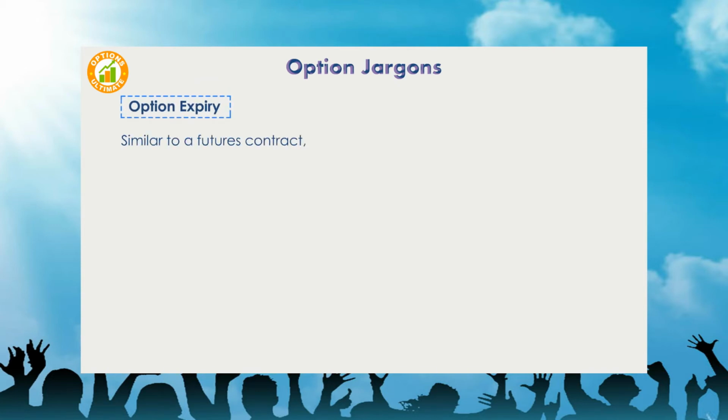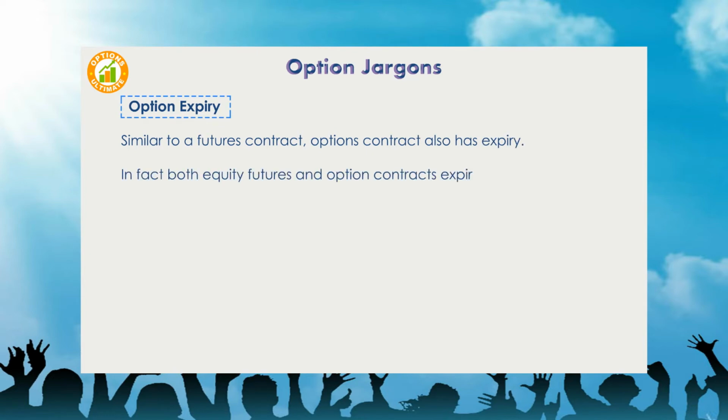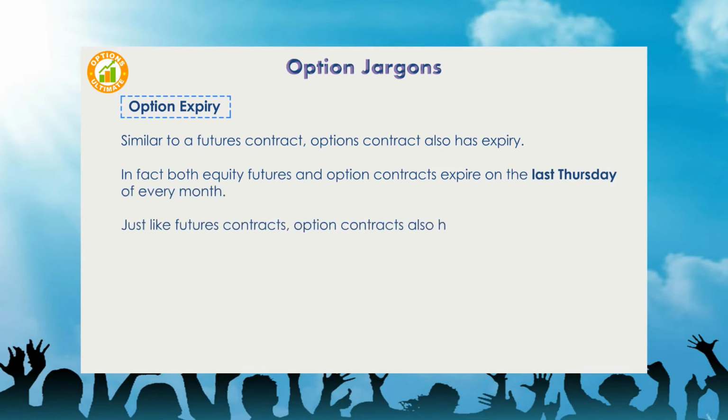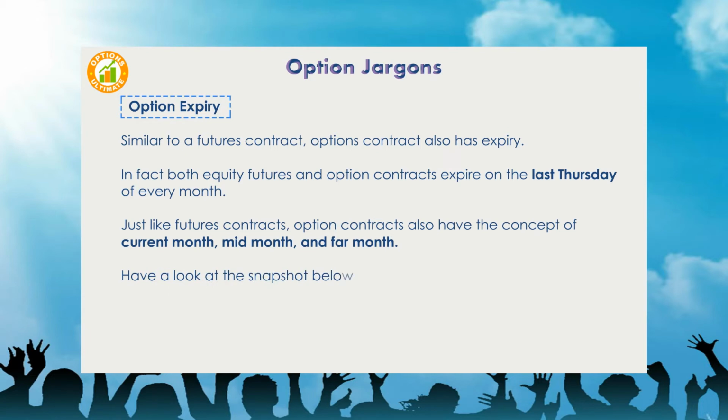Similar to a futures contract, options contract also has expiry. In fact, both equity futures and option contracts expire on the last Thursday of every month. Just like futures contracts, option contracts also have the concept of current month, mid-month, and far month. Have a look at the snapshot below.